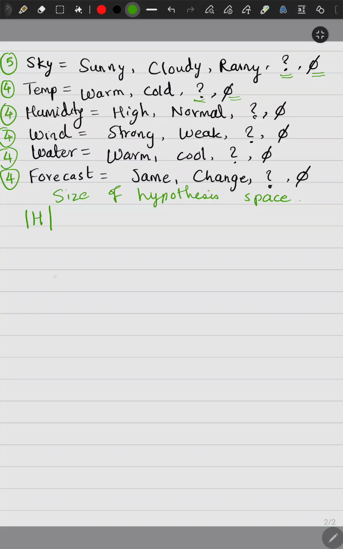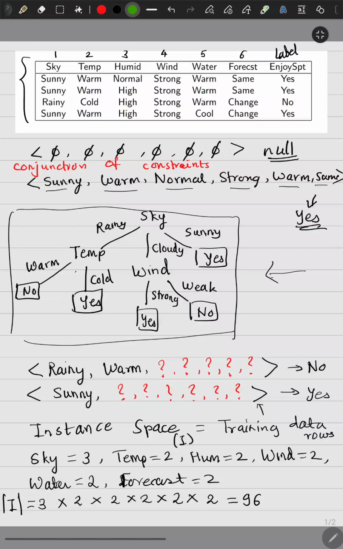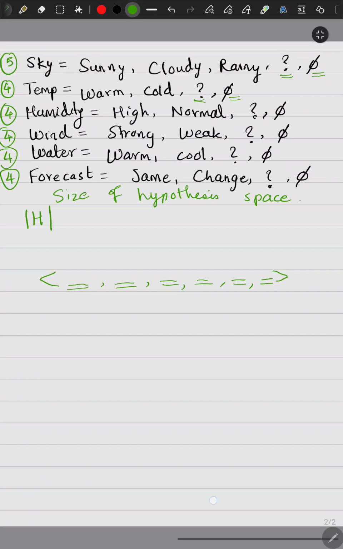So basically, if I have a conjunction of constraints which I have to fill with six things. Okay, I think here I did not count properly. It should only be 6, right? Okay, 6 attributes.